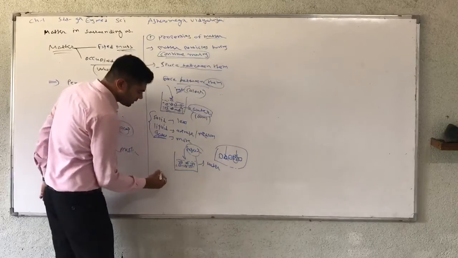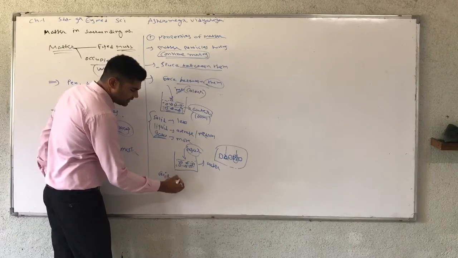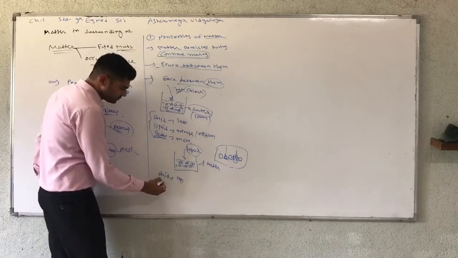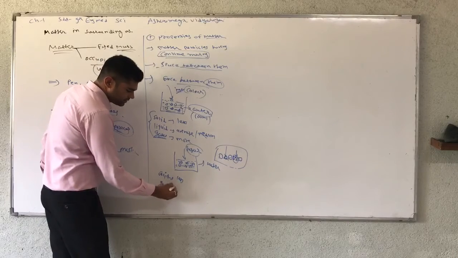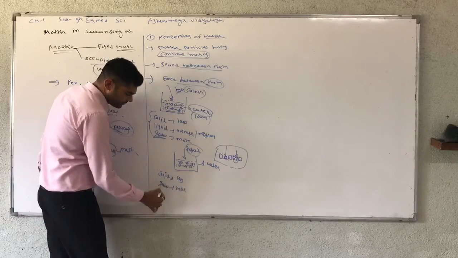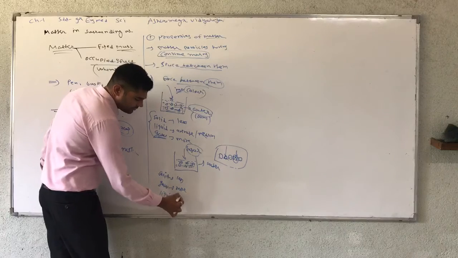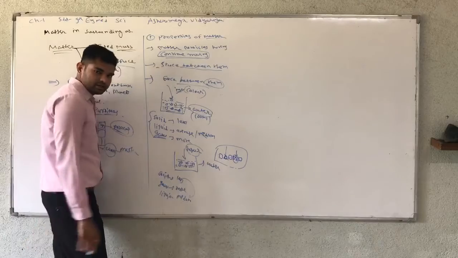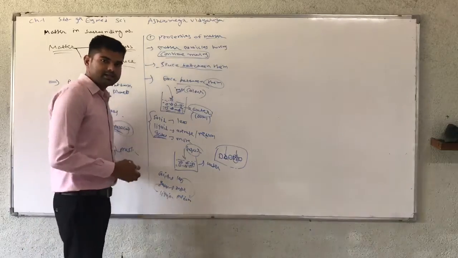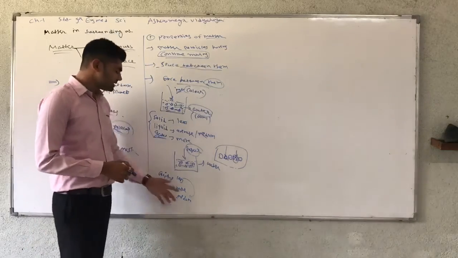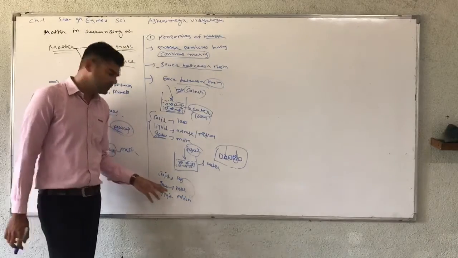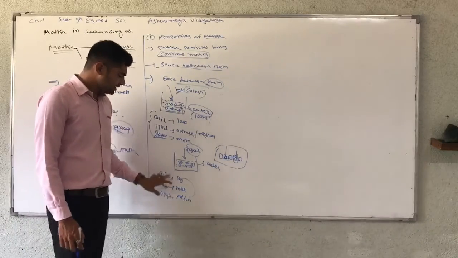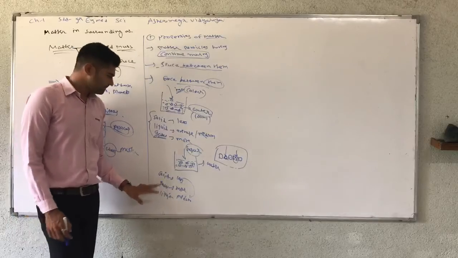In a similar way, solid state contains less space between particles, gaseous contains more, and liquid is medium, more than solid but less than gaseous. So the highest space between particles is in gaseous state, and gaseous particles move continuously faster than liquid and solid.